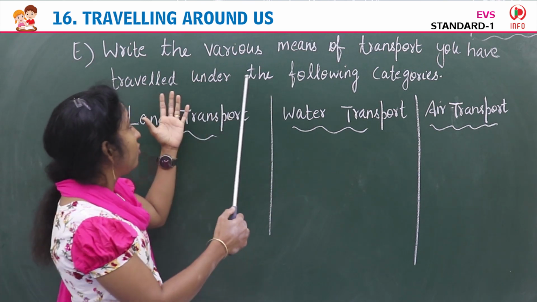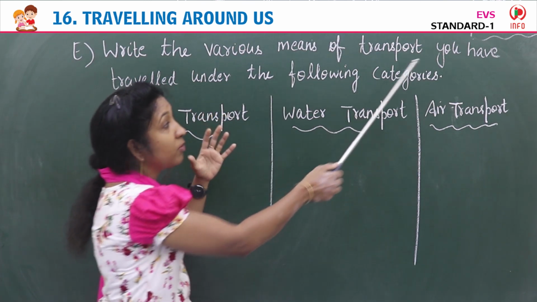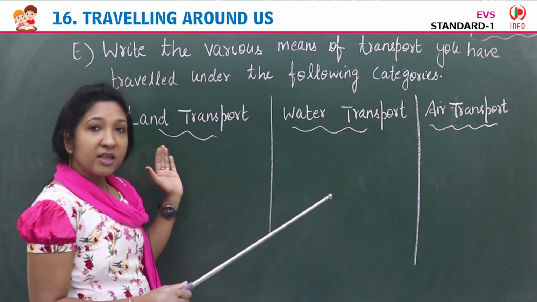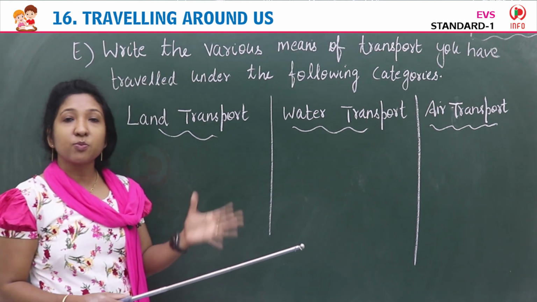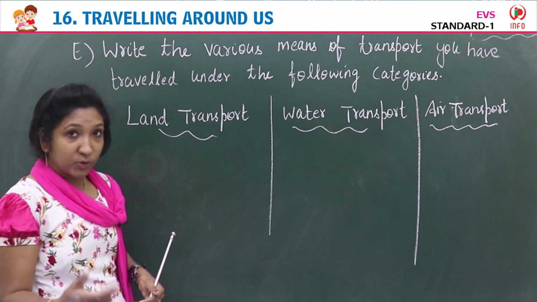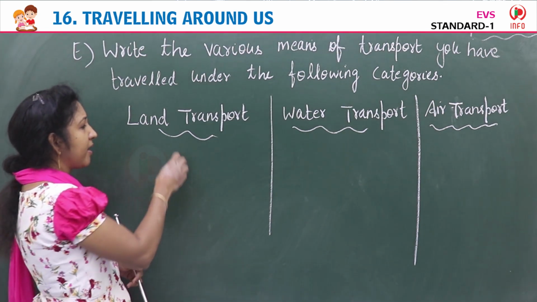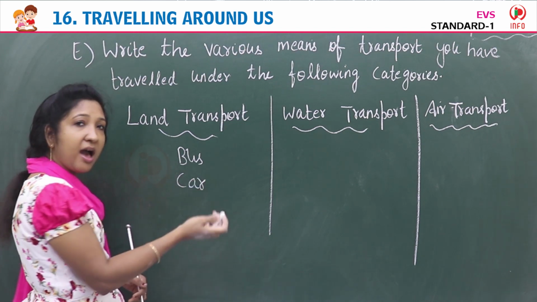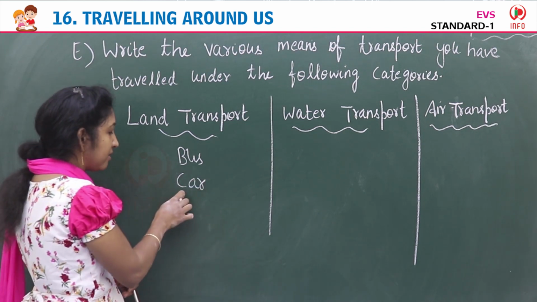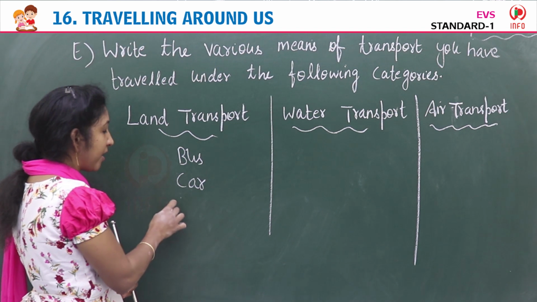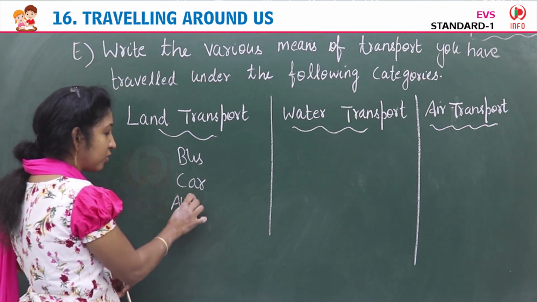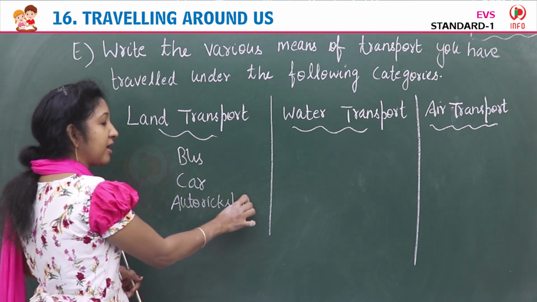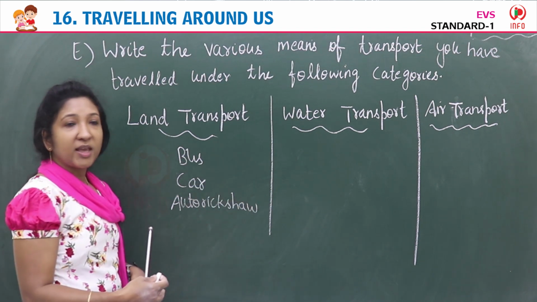They asked, write the various means of transport you have travelled. So if you have travelled in any means of transport, you can write the name. Suppose you have travelled by bus, then you can write bus. If you have travelled by car, then you can write car. If you have travelled by auto rickshaw, you can write auto rickshaw. If you have travelled by bullock cart, you can write bullock cart. So like that, names you can write.